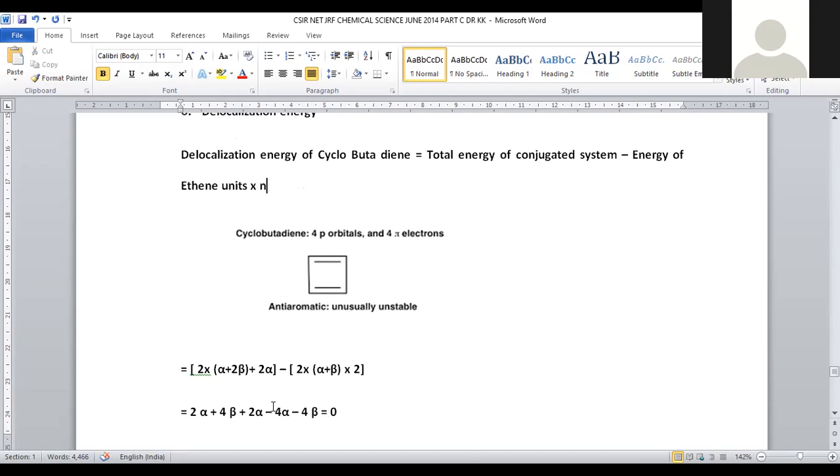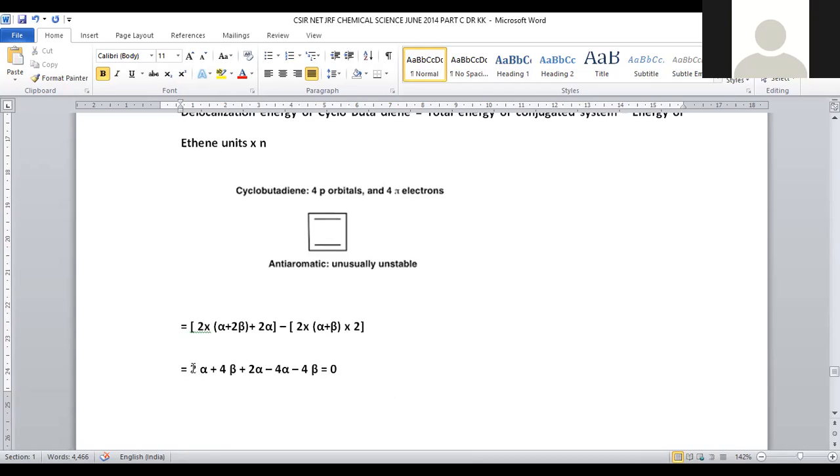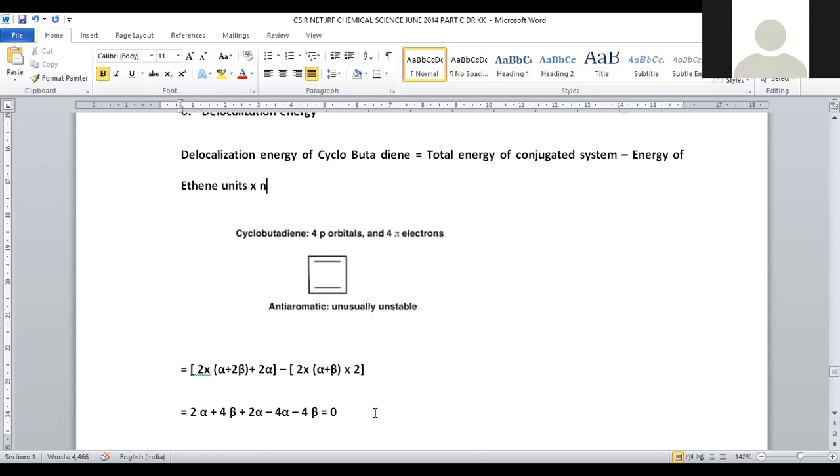So when we substitute all these and expand, it can be written as 2 alpha plus 4 beta plus 2 alpha minus 4 alpha minus 4 beta. So 2 alpha plus 2 alpha will become 4 alpha, right? Plus 4 alpha minus 4 alpha, both get cancelled. Plus 4 beta minus 4 beta also cancelled, so the entire delocalization energy term becomes 0, because all the terms cancelled exactly. So the delocalization energy assigned for the cyclobutadiene will be 0.